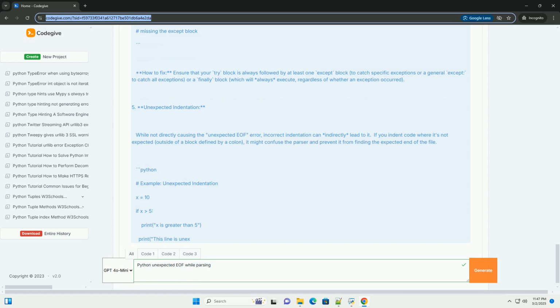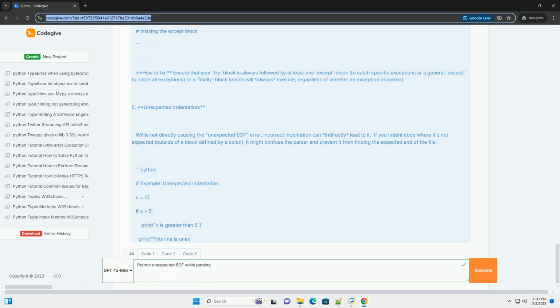4. Incomplete try, except, finally blocks. When using try, except blocks for error handling, or try, except, finally blocks, it's easy to leave out parts, leading to this error. A try block must have at least one except or finally block. How to fix? Ensure that your try block is always followed by at least one except block, to catch specific exceptions, or a general except to catch all exceptions, or a finally block, which will always execute, regardless of whether an exception occurred.